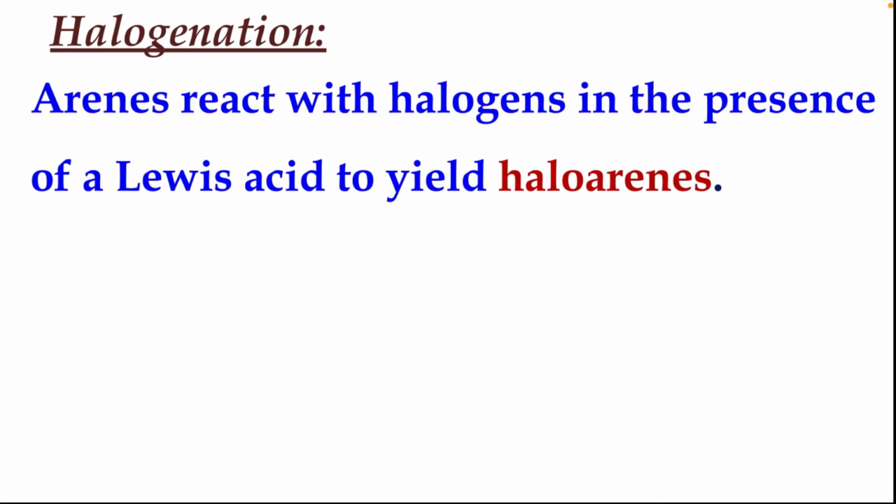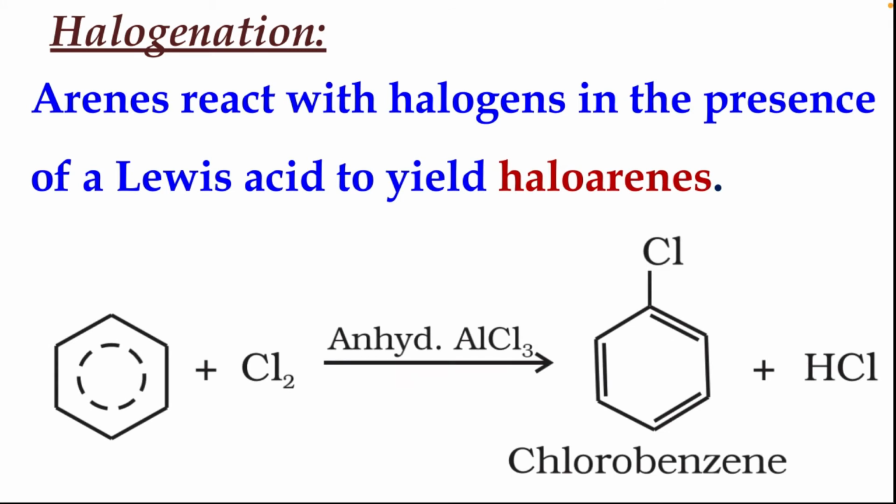Halogen is substituted. Arenes react with halogens in presence of a Lewis acid to yield haloarenes. So here you can see halogen is substituted instead of hydrogen when the reaction proceeds in presence of a Lewis acid like anhydrous AlCl3. Anhydrous means without any presence of water molecules in it.